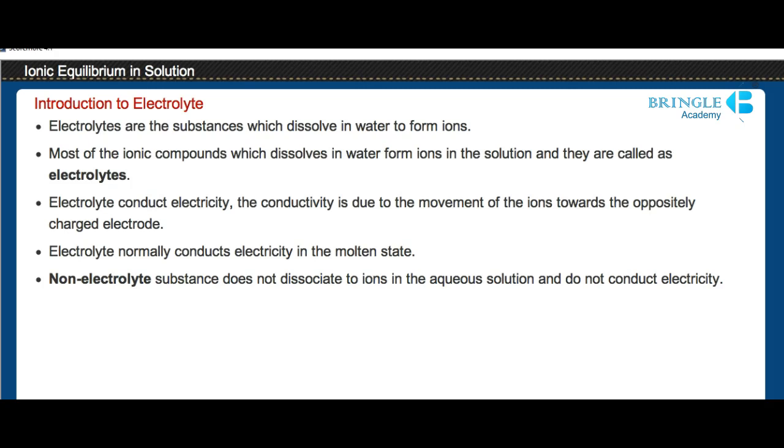Electrolytes are substances which dissolve in water to form ions. Most of the ionic compounds which dissolve in water form ions in the solution, and they are called electrolytes. Electrolytes conduct electricity. The conductivity is due to the movement of the ions towards the oppositely charged electrode. Electrolyte normally conducts electricity in the molten state also. A non-electrolyte substance does not dissociate to ions in the aqueous solution and does not conduct electricity.